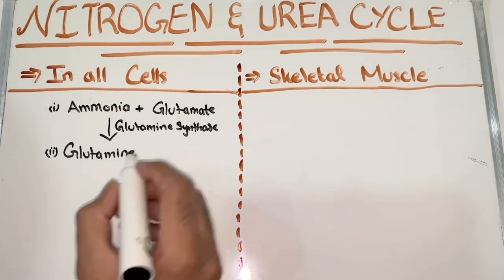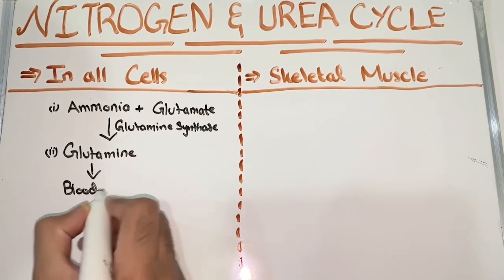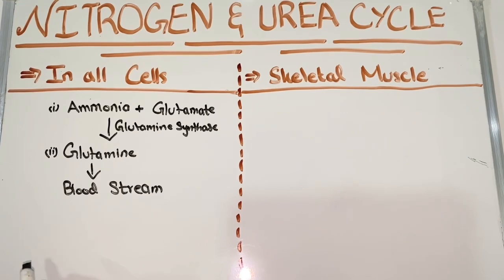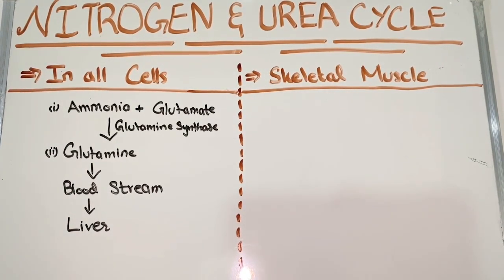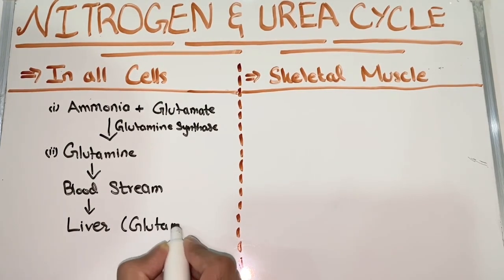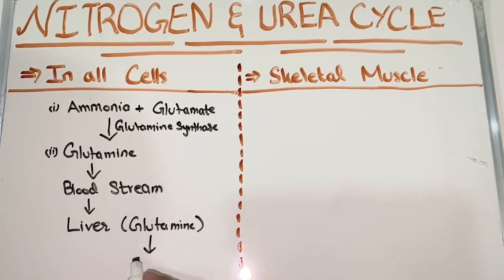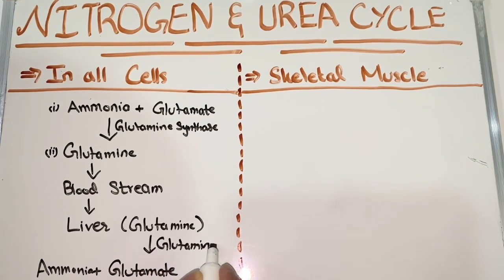Glutamine can leave the cell and go to the liver via bloodstream, and it can help ammonia to get into the liver. Again glutamine will convert back into glutamate and ammonia by the help of enzyme called glutaminase. This is the process which happens in all cells except skeletal muscle cells.